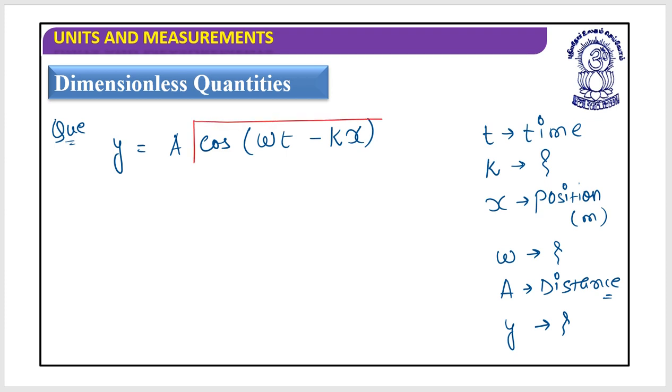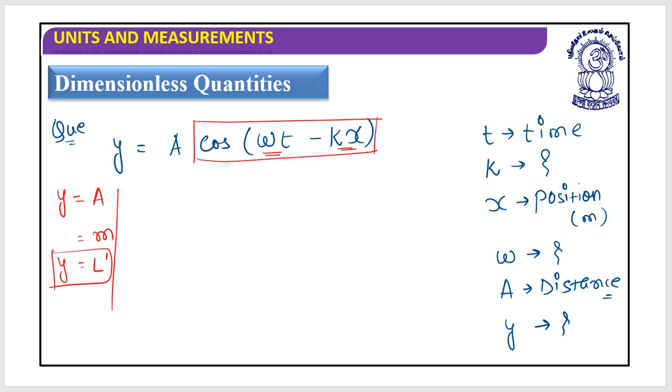This is a trigonometric ratio. Trigonometric ratios are dimensionless. So y should be equal to a. So y should be in meters. Yes, so this is L1. That would be the dimension of y. Things have been done.